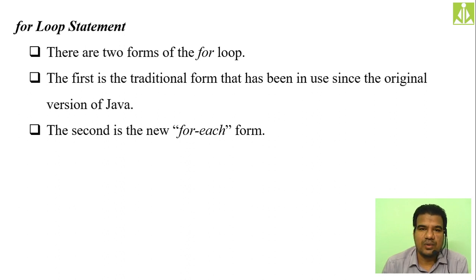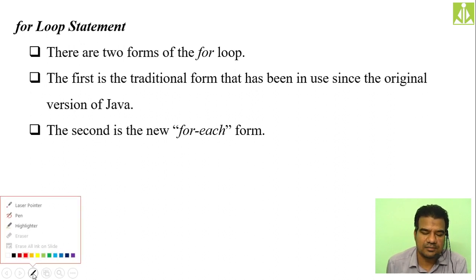From the first version we have the traditional for loop, and there are some slight changes in that traditional for loop as well that we need to discuss. After that, we have the second form of the for loop, and we call it the for-each form, and this is new in Java.